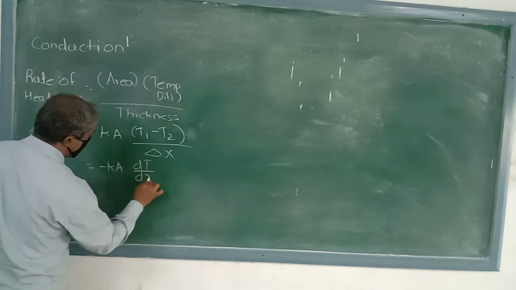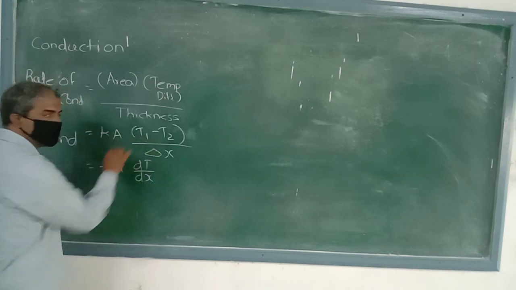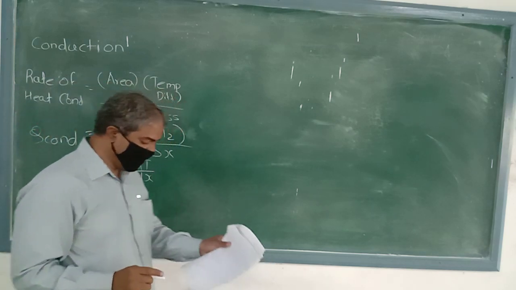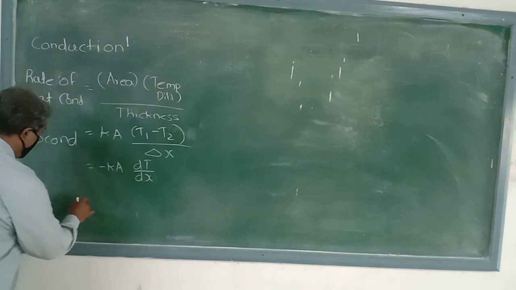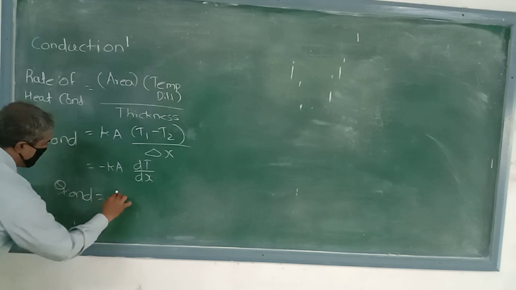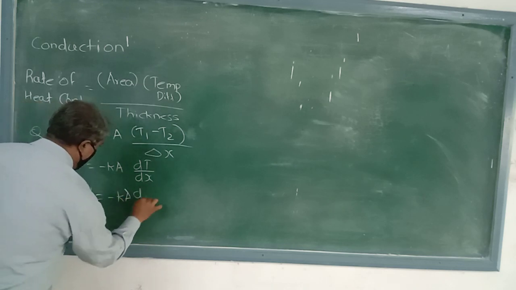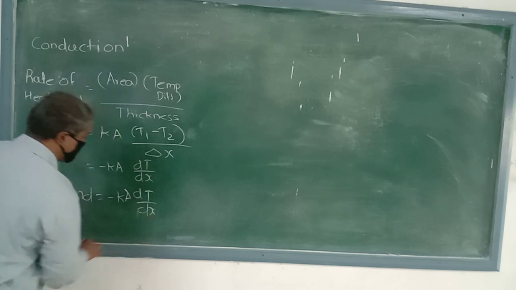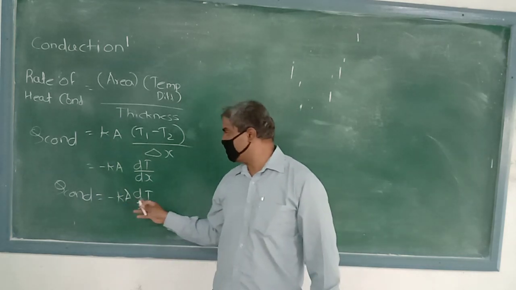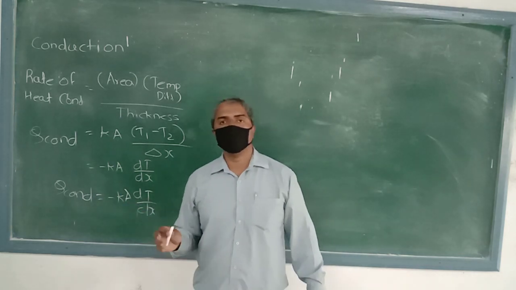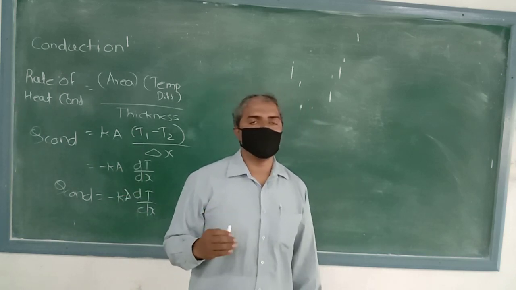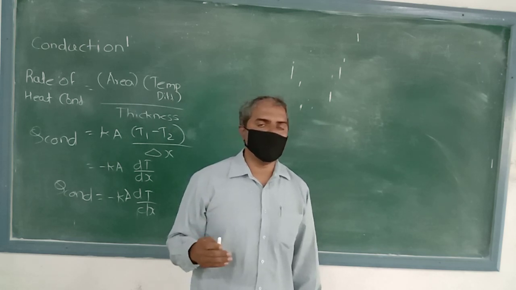dT upon dX. Why does this negative sign come? It is due to the temperature gradient, which is a negative temperature gradient. So we can find that Q conduction is equal to minus K A dT upon dX. This negative sign indicates Fourier's law. So in conduction we see the transfer of heat due to lattice vibration.